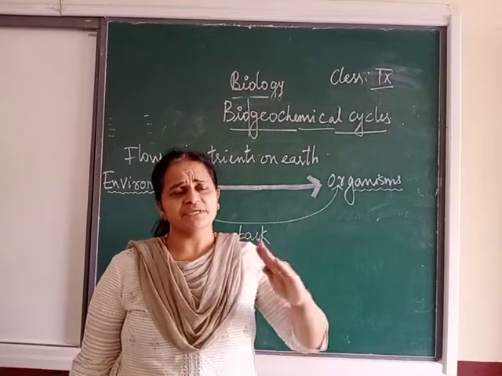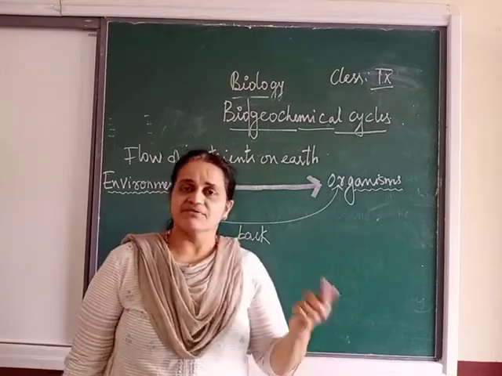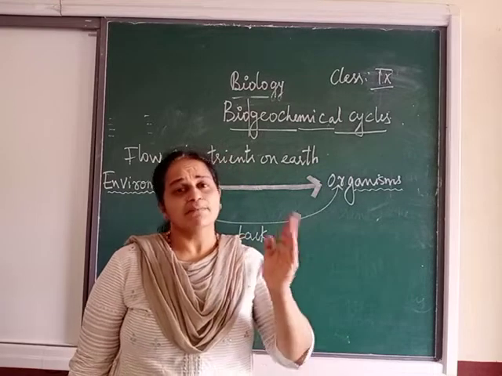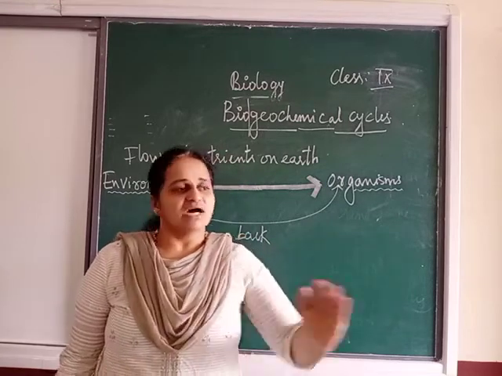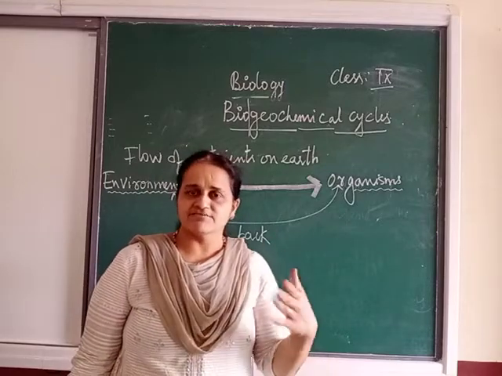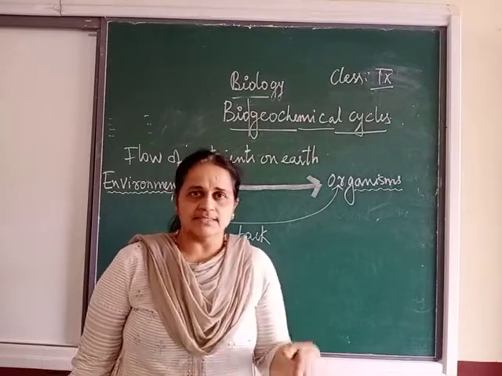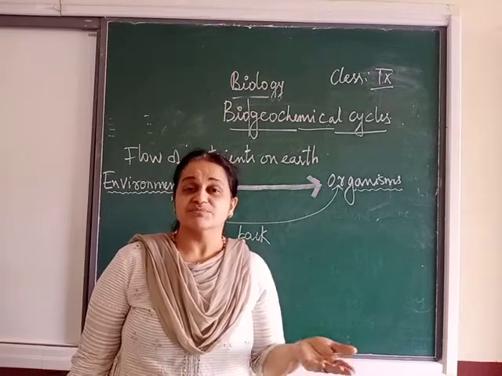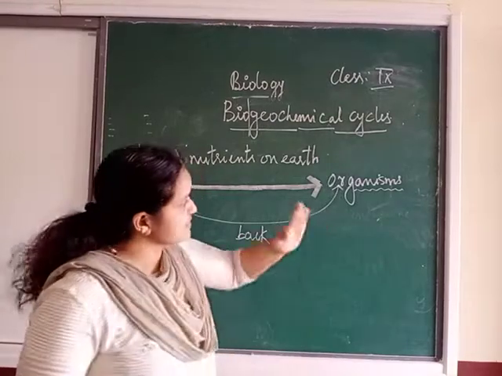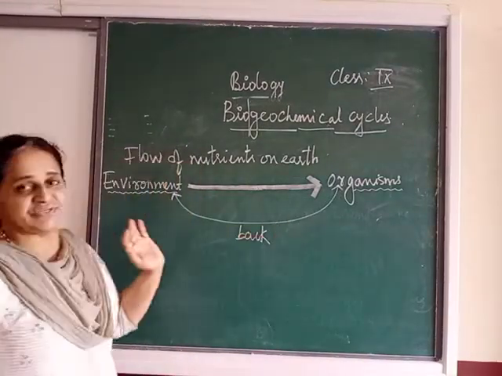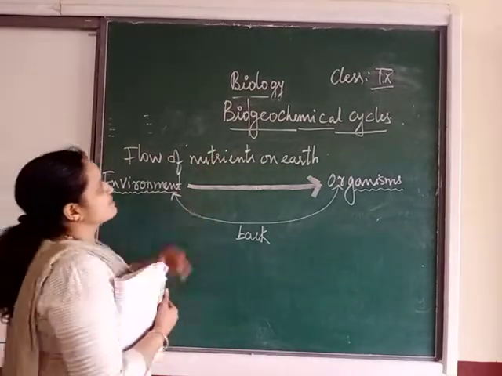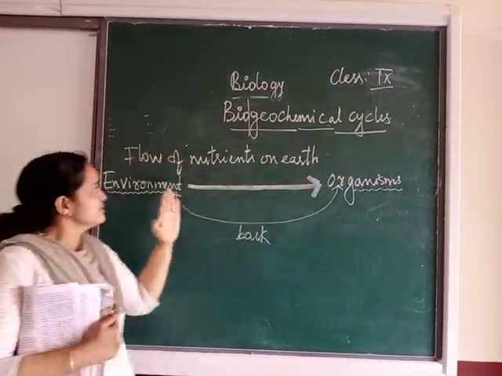But if we take a piece of paper or a banana peel, all these are biodegradable. After 15 days, 20 days, we observed that this disappears. Why do they disappear? Because they are biodegradable. That means it is going back to the environment. Followed?